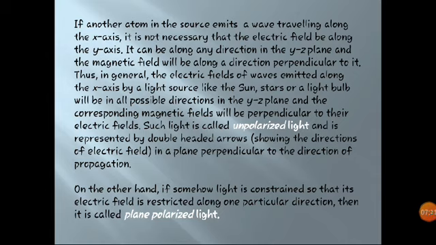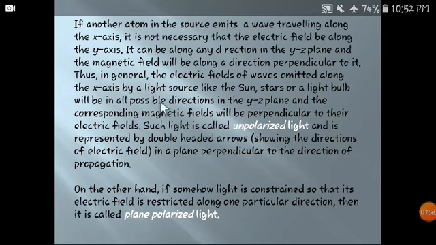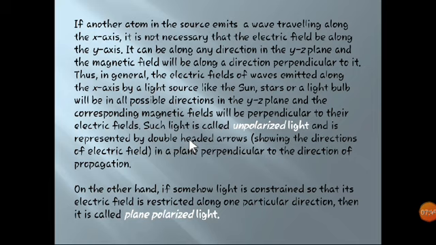If we consider the one atom which emits the light wave as the sun or stars or a light bulb, it will emit light waves in all possible directions, as we have studied in Huygens principle. This is a primary source of light, so they will start to emit light waves in all possible directions, in the forward direction only. So as it emits light waves in all possible directions, what happens to the electric field and what happens to the magnetic field which is inside it? What happens?